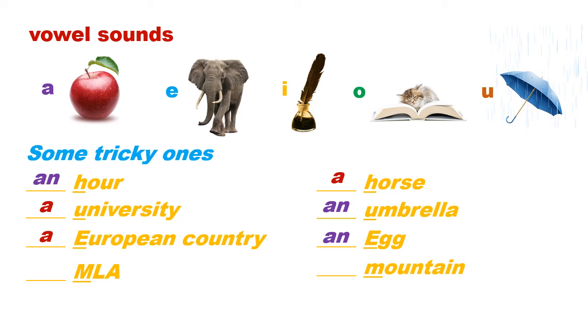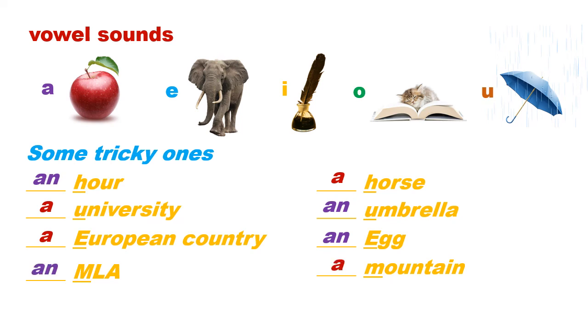MLA. It begins with a vowel sound, E. Remember the vowel sounds are A, E, O, A. So MLA takes the article an before it.